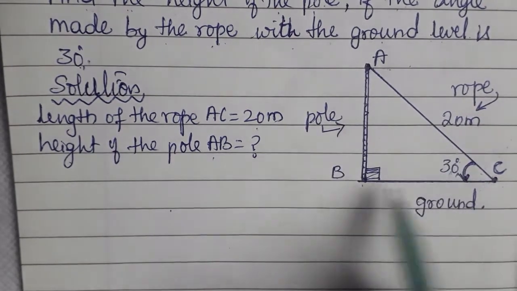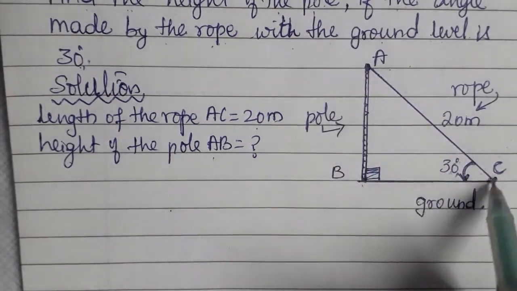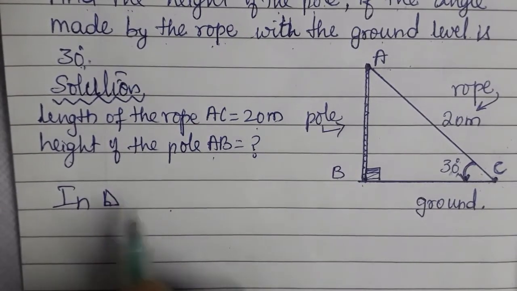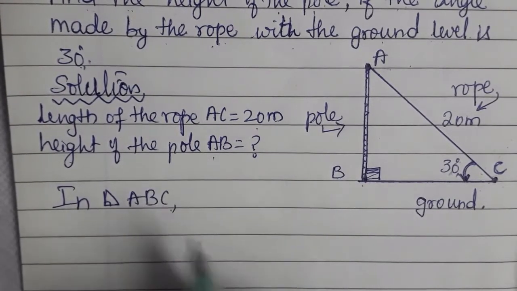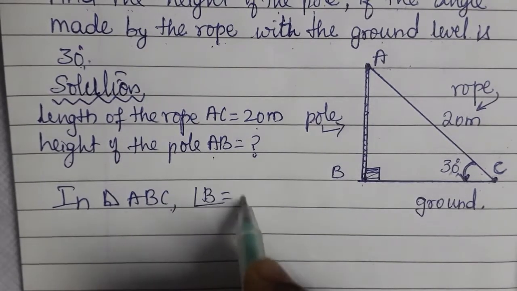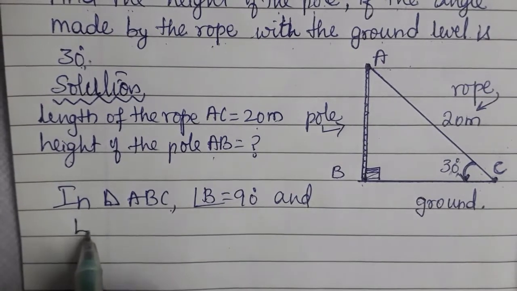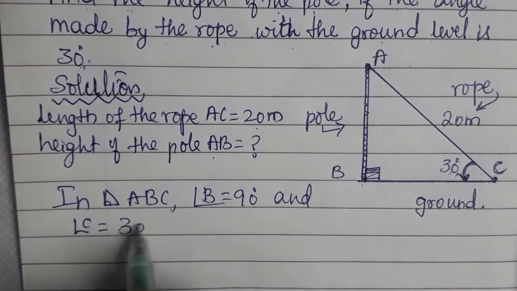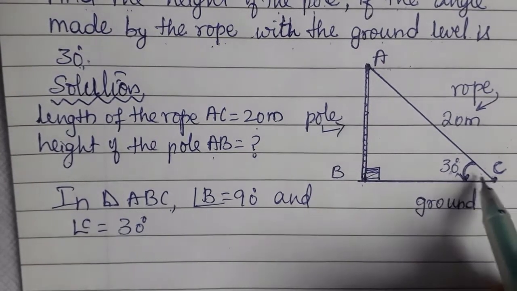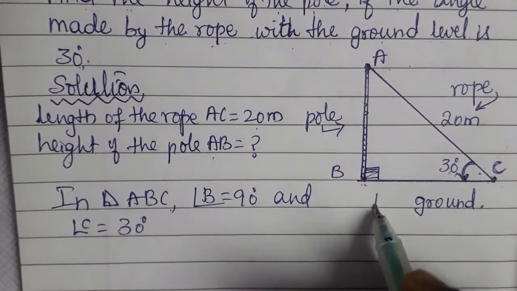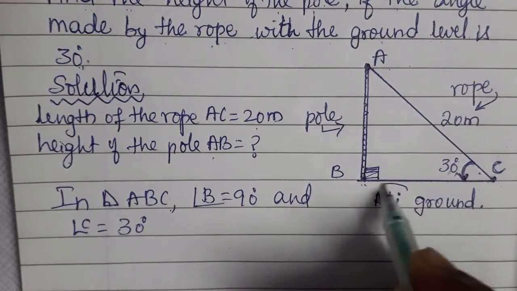Now you can notice this is in the form of a right angle triangle. In right angle triangle ABC, angle B is equal to 90 degree and angle C is equal to 30 degree. With reference to C, BC will become adjacent side.